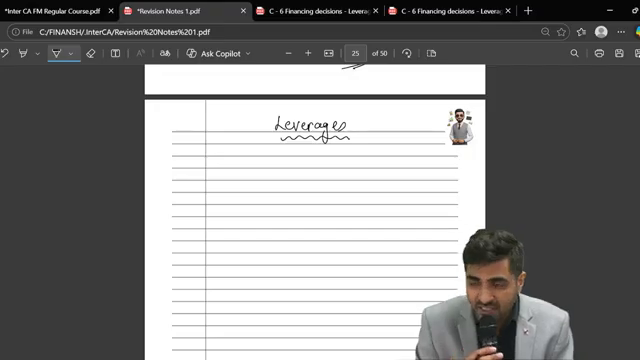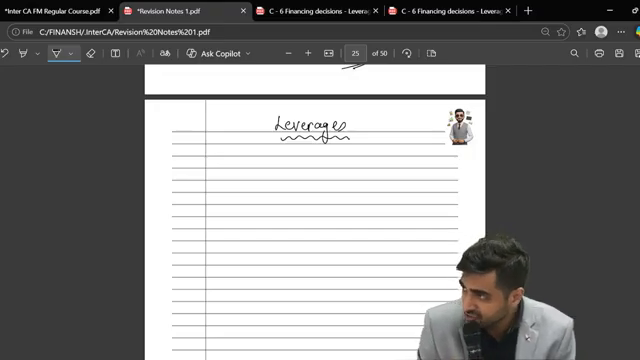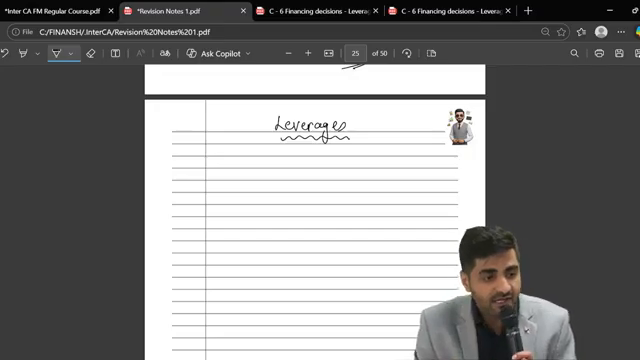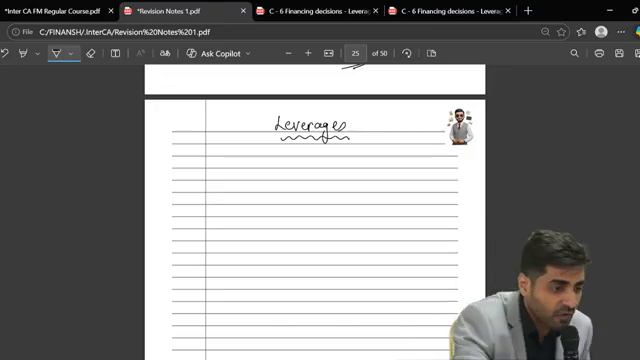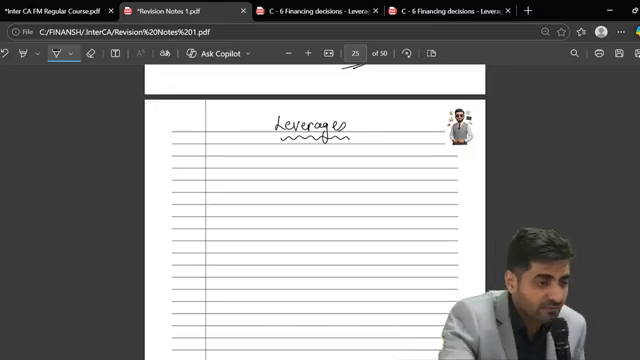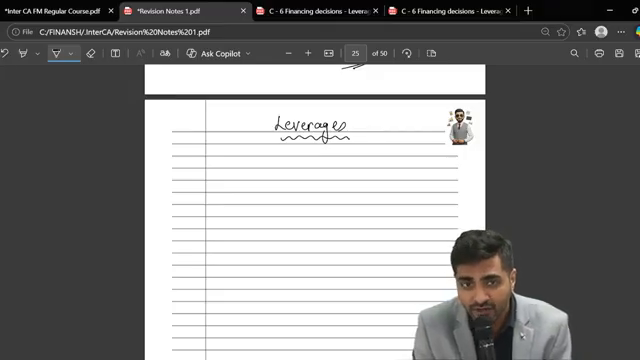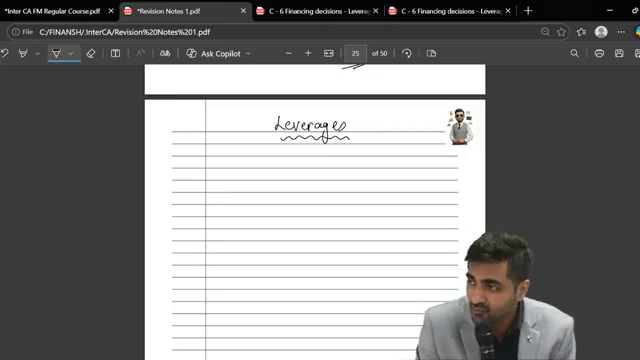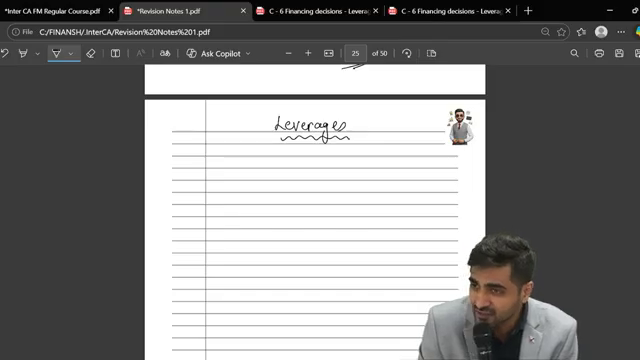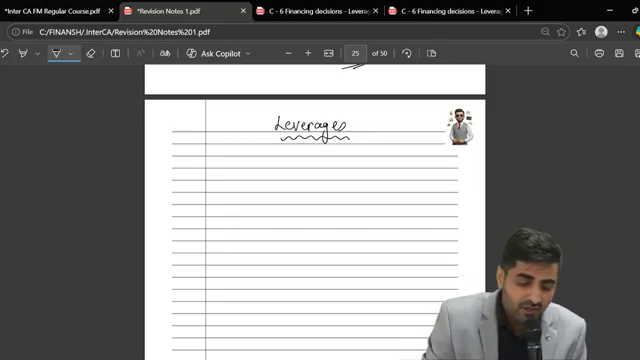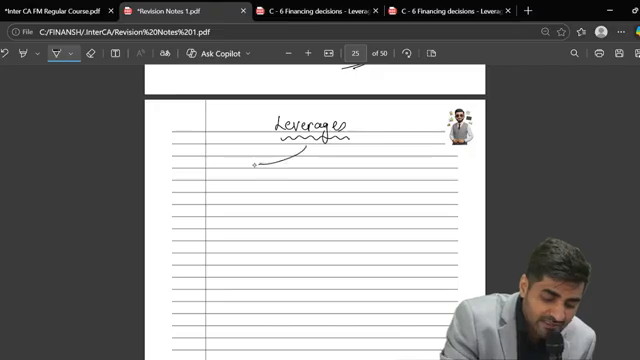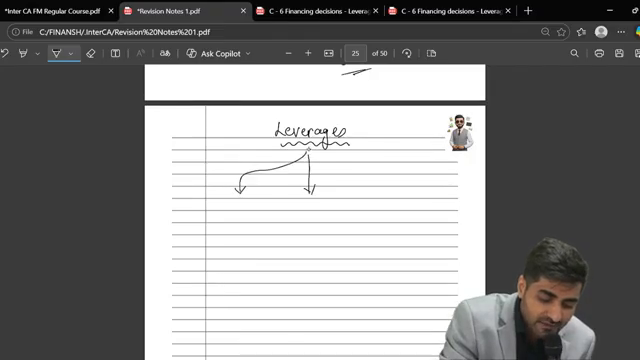The basic meaning of the word leverage in financial management. Leverage is used for the measurement of risk. In finance, we use leverage for the measurement of risk. What is going to be the impact of one thing over the other? So leverage basically has three important parts.